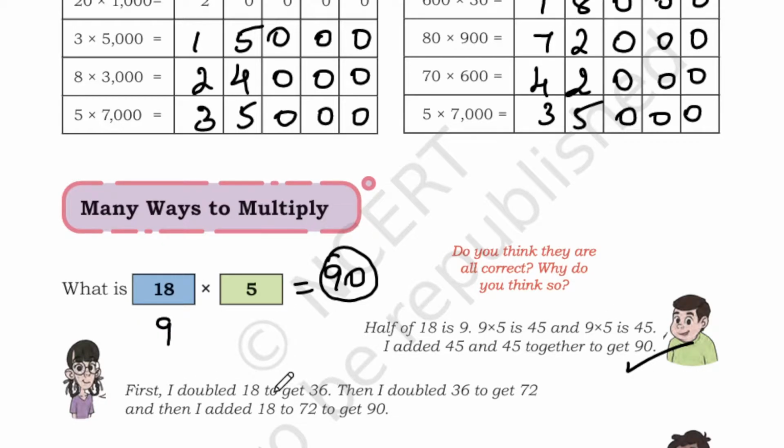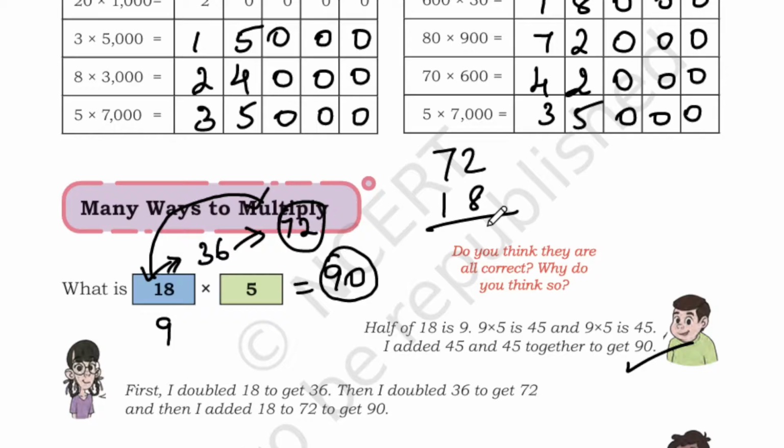First I double 18 to get 36. Then I double 36 to get 72. Then I will add 18 plus 72 to get 90. For example, 72 plus 18. So 8 plus 2 is 0, carry 1. 7 plus 1 is 8. 8 plus 1 is 9. So I will get 90.